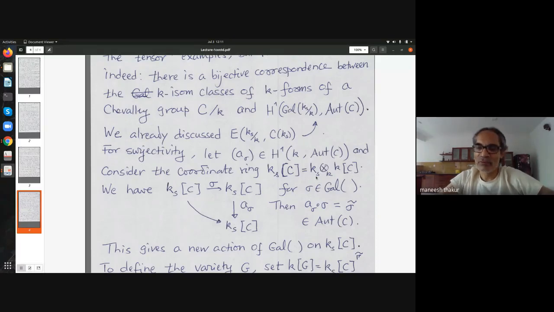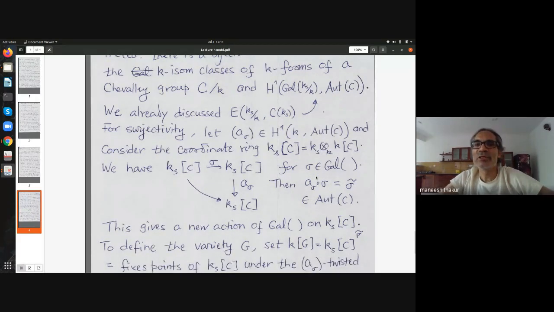So what we will do is define a new Galois action now on this object. How is that done? So take a Galois element. You have the Galois action, so that acts as an automorphism of abstract groups, where the Galois group acts on this piece. So this map I am calling sigma itself.